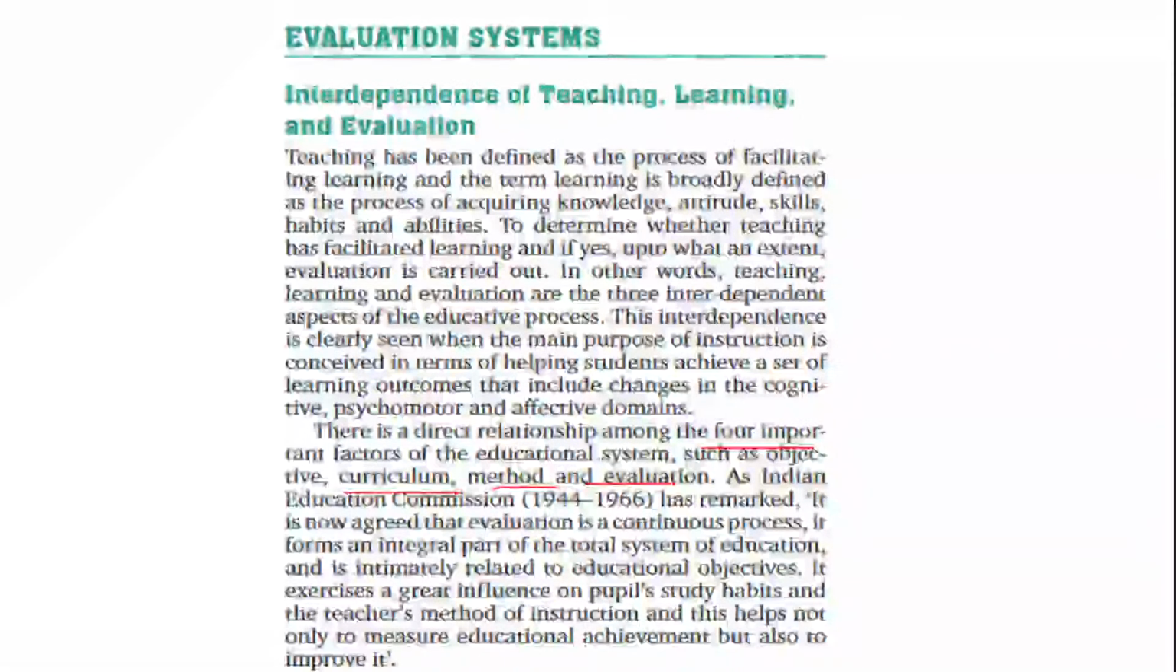and your evaluation system. Now the Education Commission 1964-66 has said that it is agreed that evaluation is a continuous process. So we have formative evaluation, you know very well. It forms an integral part of the total system of education, and it is intimately related to educational objectives. So it is definitely that the students should have a great influence, and for that the method of instruction will help, not only to give educational objectives or achievement but also to bring improvement, and for that improvement we go for what? We go for the evaluation system.